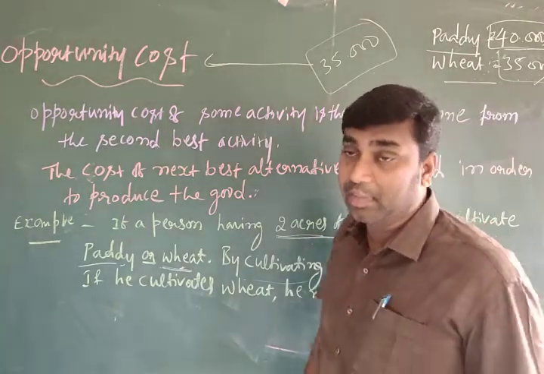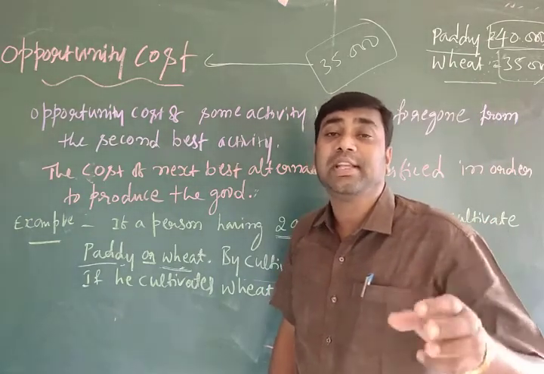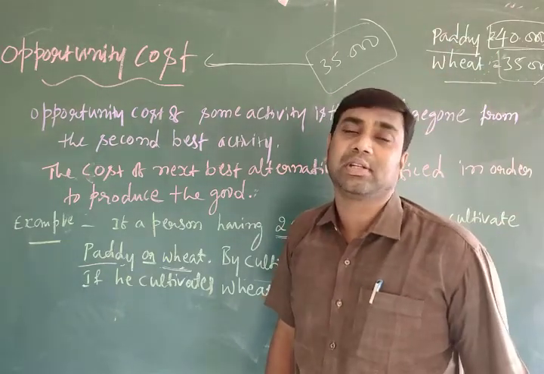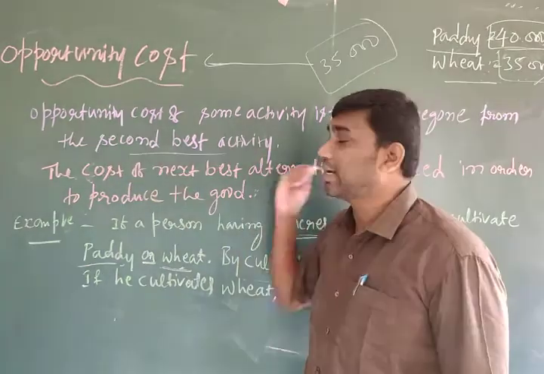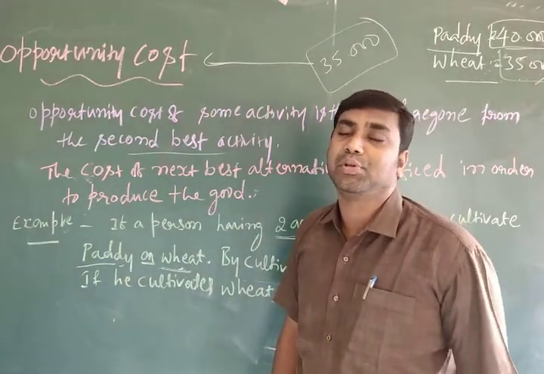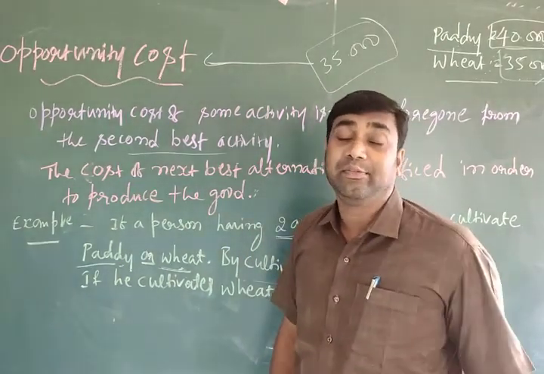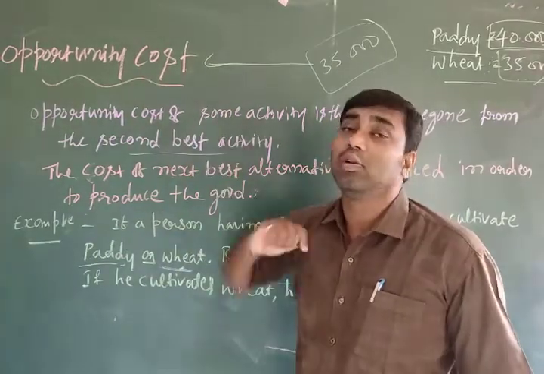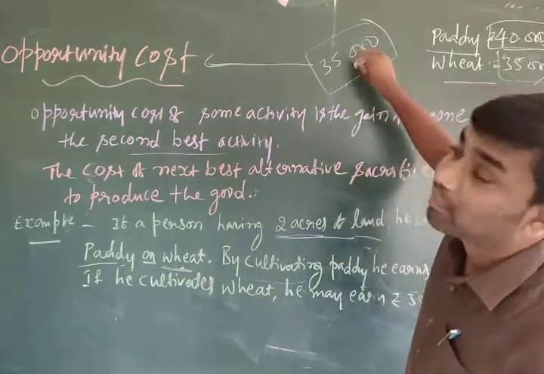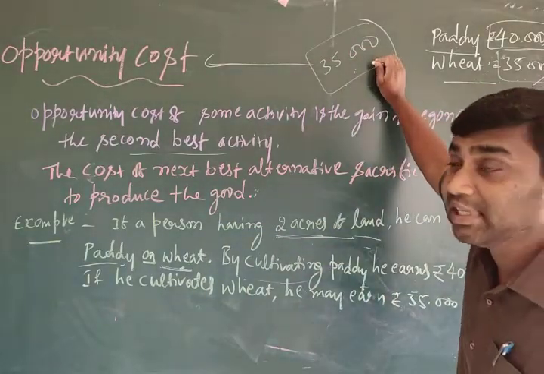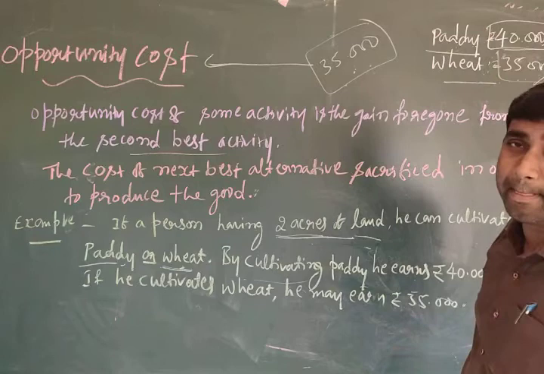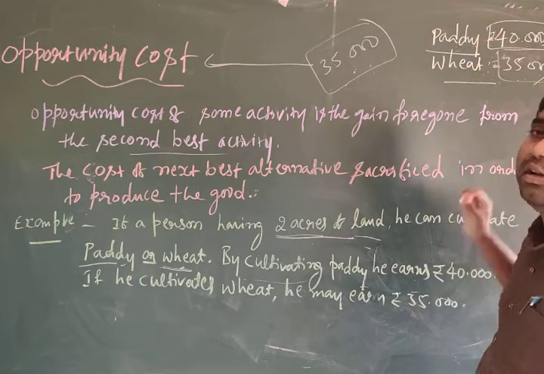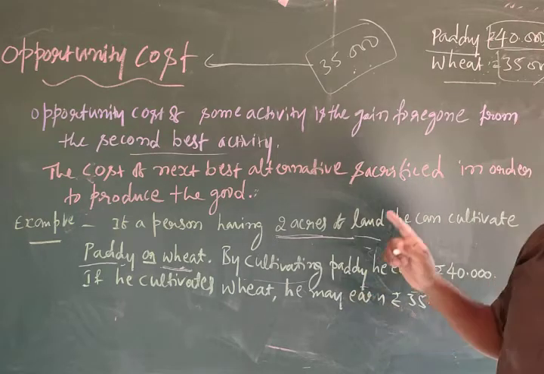Opportunity cost is nothing but the production of the next best commodity, otherwise the second best activity. To produce the second best activity, he is sacrificing the first activity. What he is sacrificing is called opportunity cost. By sacrificing this only, he can produce paddy, and by cultivating that, he will earn 40,000. So this is called opportunity cost.